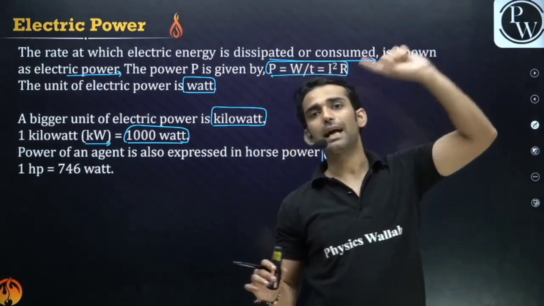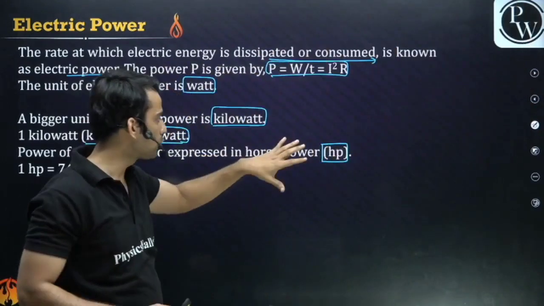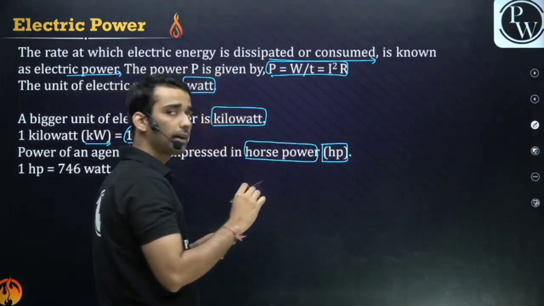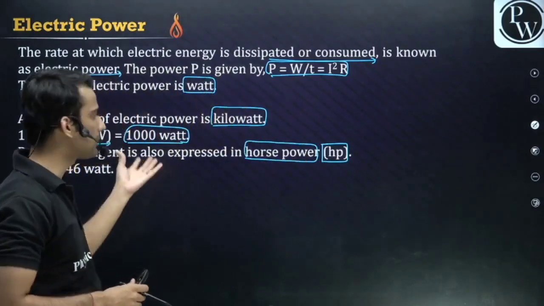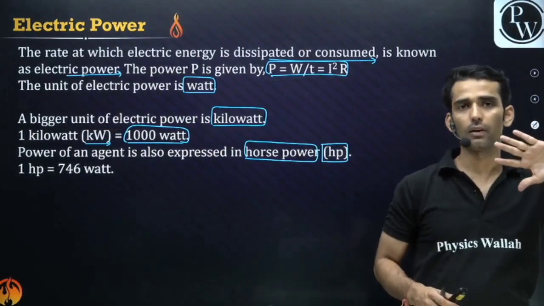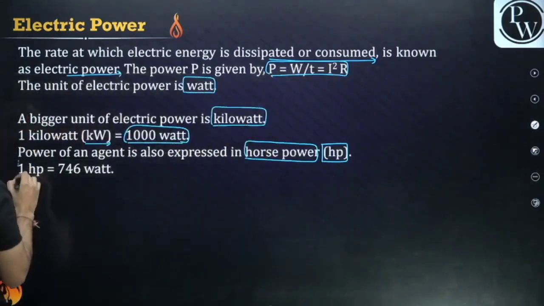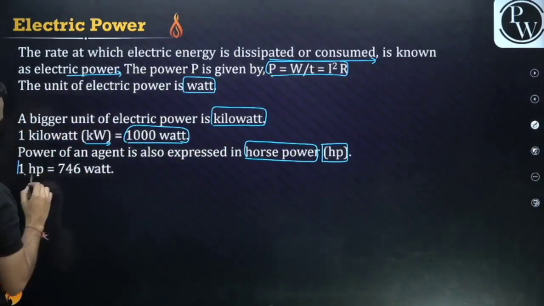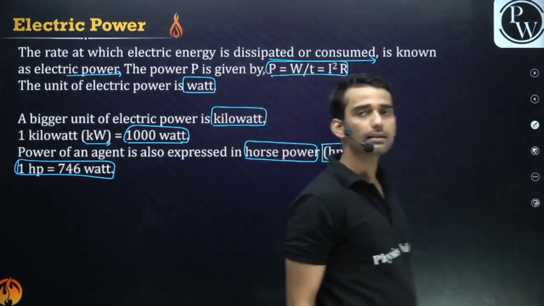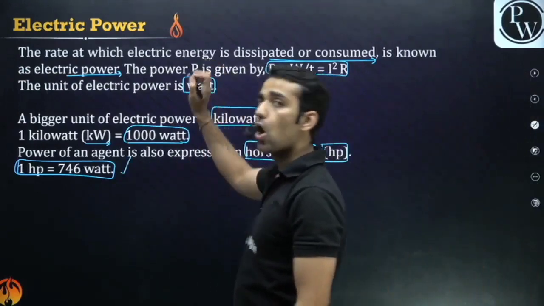So from that time, the unit of power also came out to be horsepower. It's a history basically. So 1 horsepower is nothing but 746 watt. Clear, guys? So this is the unit for power.